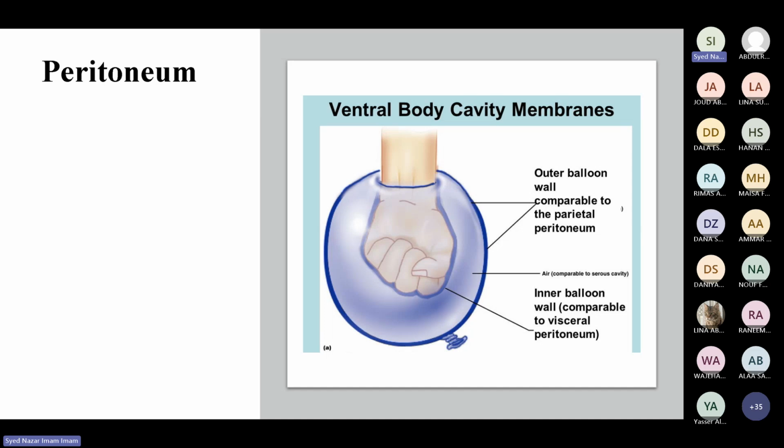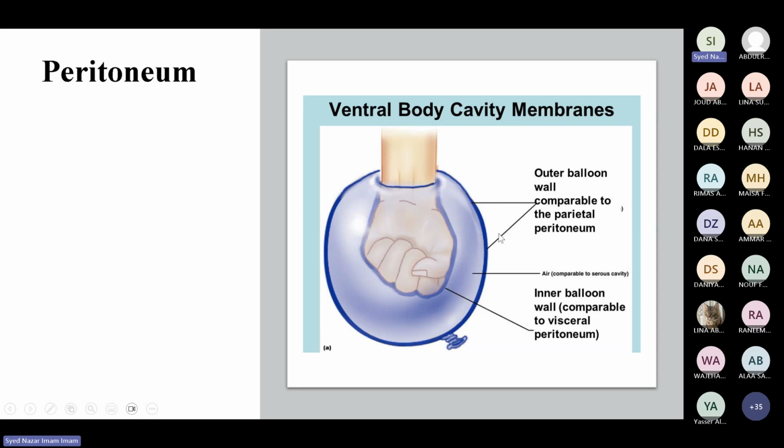What is the peritoneum? You have seen the lungs and the heart, and they are covered with the pleura and the pericardium. They have two different layers, right? One is called the visceral layer and one is called the parietal layer. How is it formed? Let's say this is the lung, and it starts developing inside this balloon. The moment it starts growing, it will push in and form two different layers.